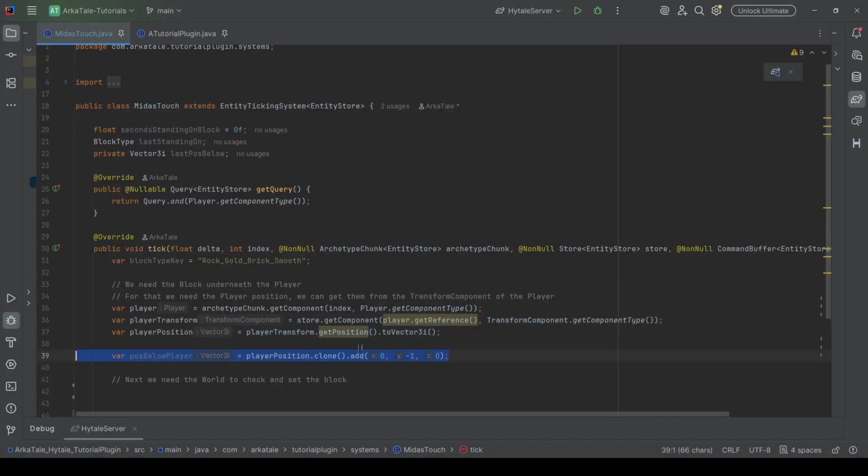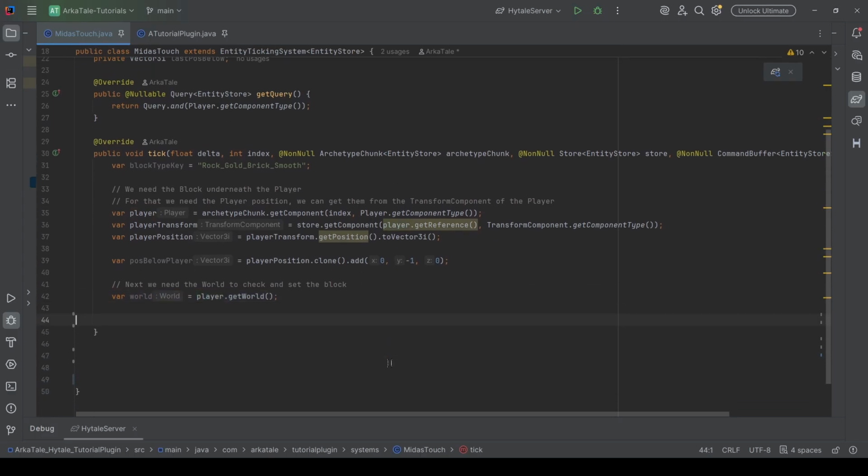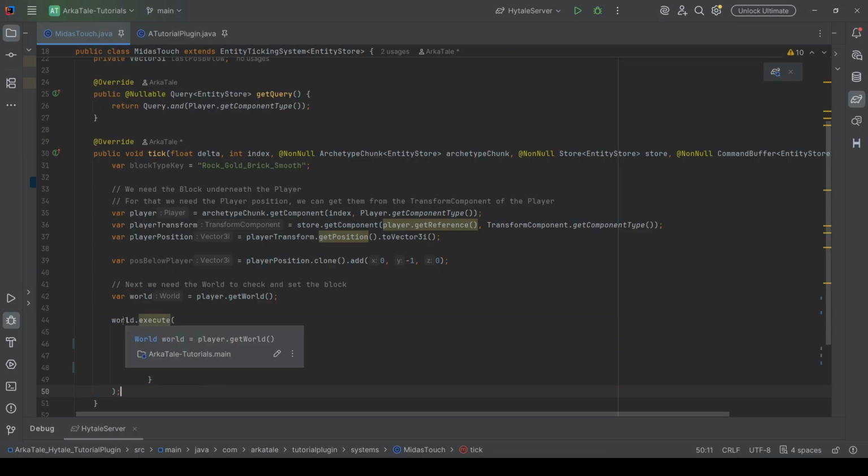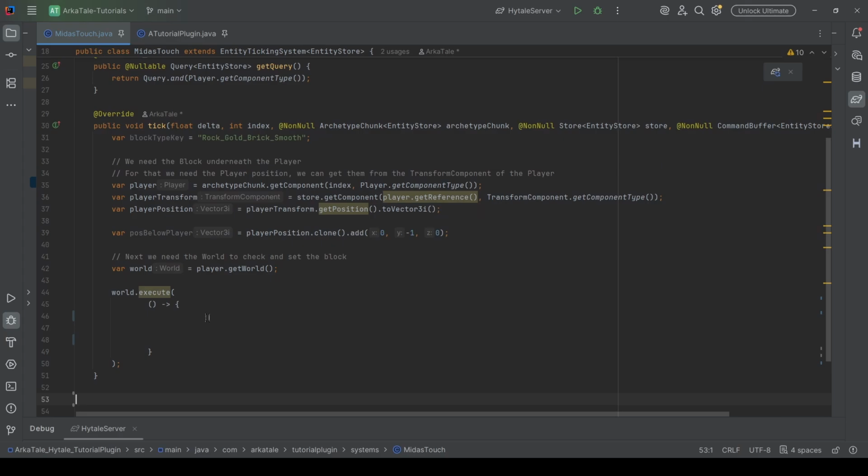Now the position, and the position 1 below the player, that we get the block below the player. Now the world from the player, and now the logic must be in a world.execute so that it's correct for multi-threading.